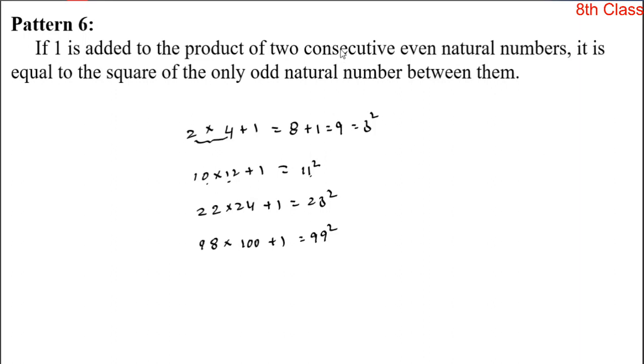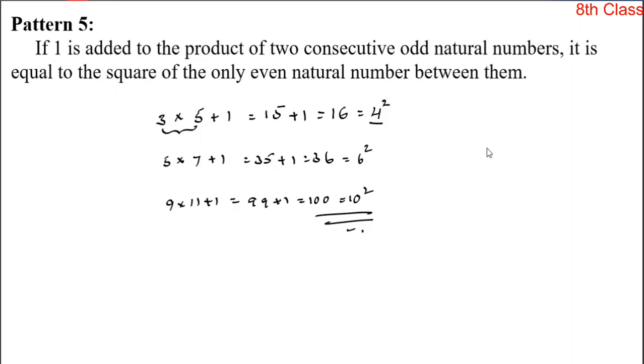Okay, in the same way, in the previous pattern also we observe this: 91 into 93 plus 1 is equal to 92 square. Why? Because this 92 is the only even number that lies between 91 and 93. If you have any doubt, verify. Okay, so 123 into 125 plus 1 is equal to 124 square.